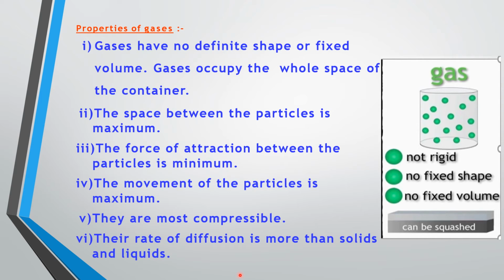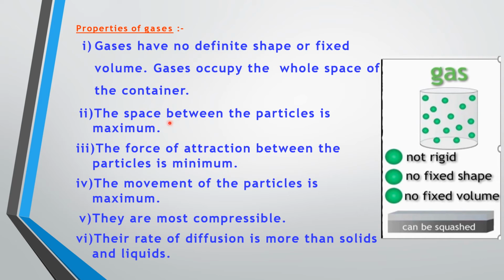And the volume of a gas is in fact equal to the volume of the container. Because of very weak interparticle forces, they have significant translational, rotational and vibrational motion. That is, the movement of the particles in the gaseous state is maximum. As we discussed just now, the space between the particles is also maximum, whereas the force of attraction between the particles is minimum, as a result of which these particles can move at a maximum rate.